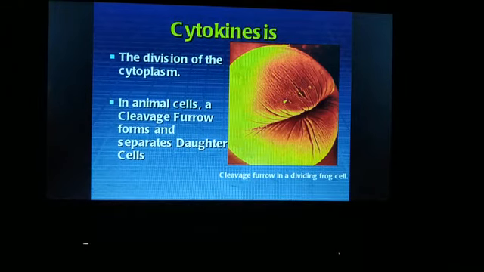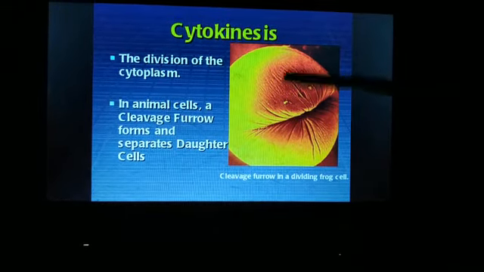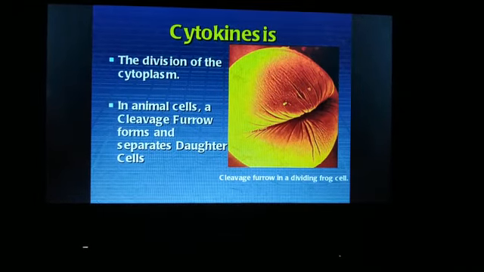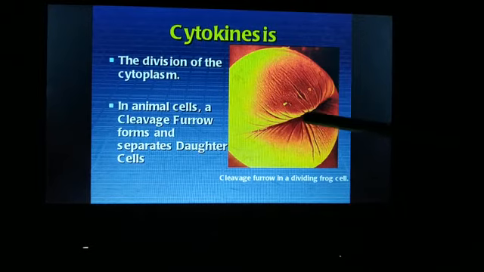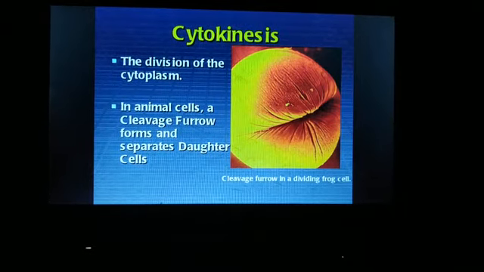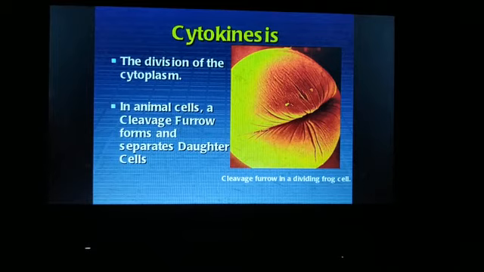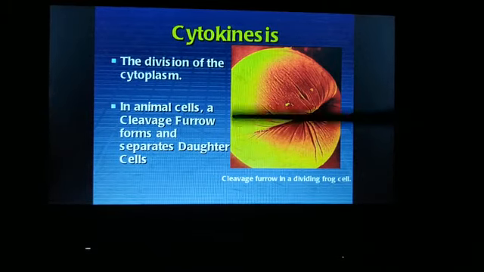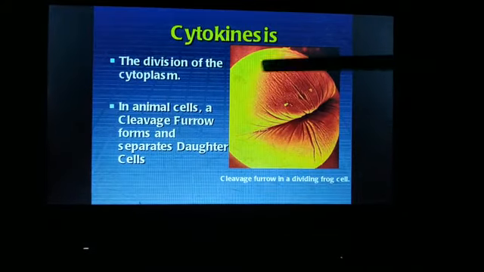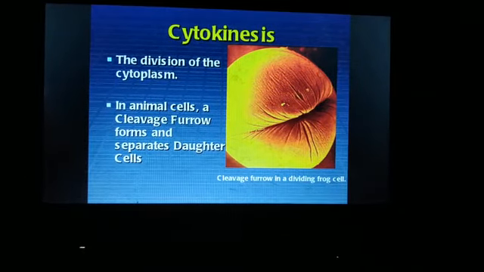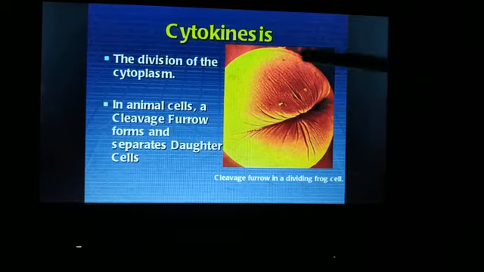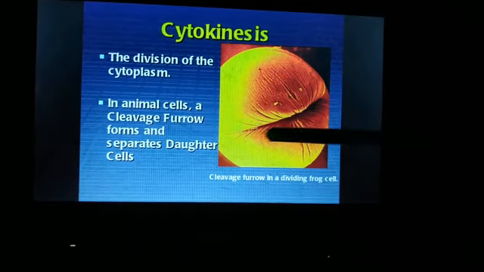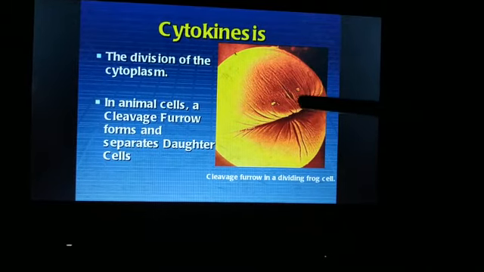In an animal cell, a cleavage furrow forms and separates the daughter cells. So a cleavage furrow appears in the cytoplasm of the cell. So the cytoplasm will divide into two equal parts.